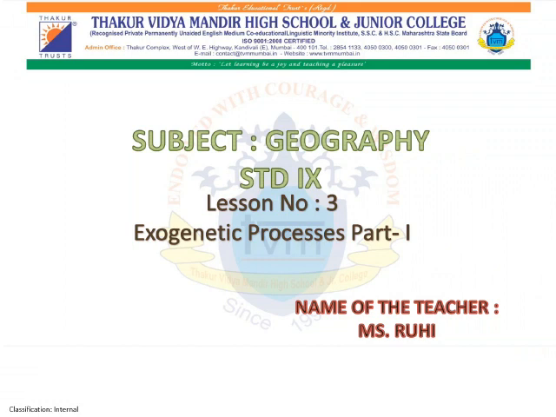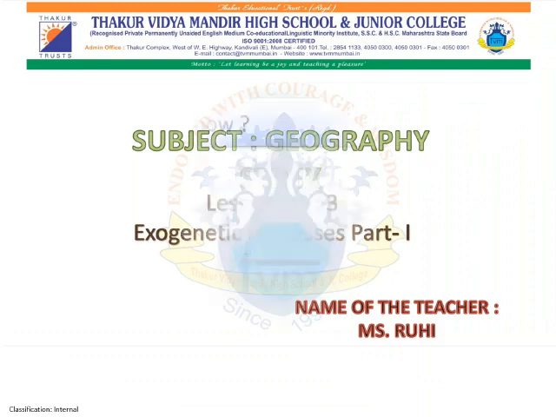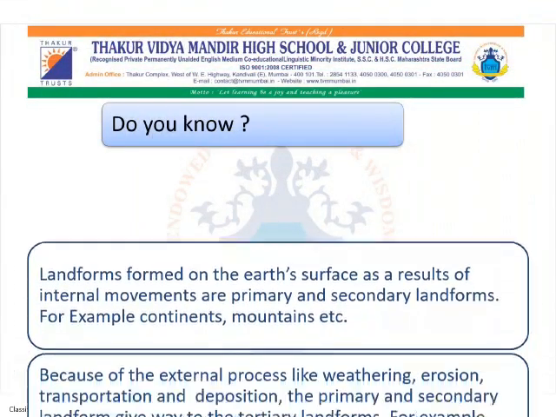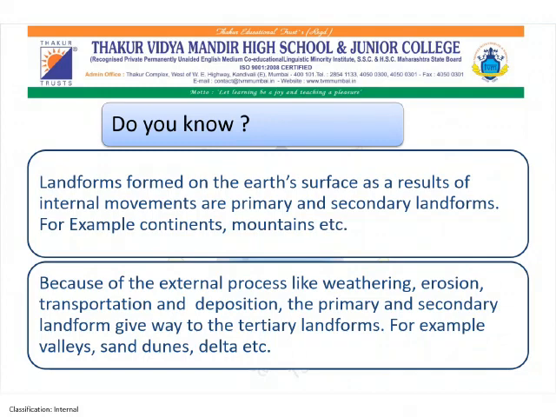Now, external processes occur because of the forces working on the Earth's surface. These forces are solar energy, gravitational force, and kinetic energy associated with the moving objects on the Earth's surface. Students, do you know that the landforms formed on the Earth's surface as a result of the internal movements are primary and secondary landforms, and they lead to the formation of continents, mountains, plateaus, plains, etc.